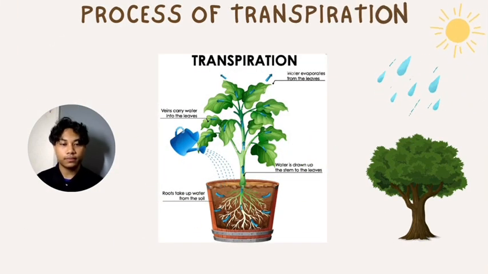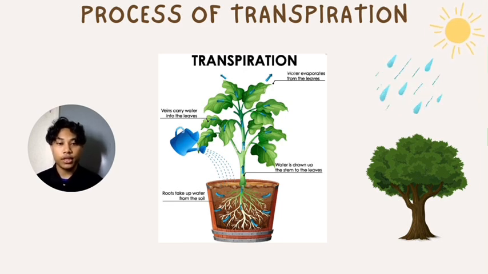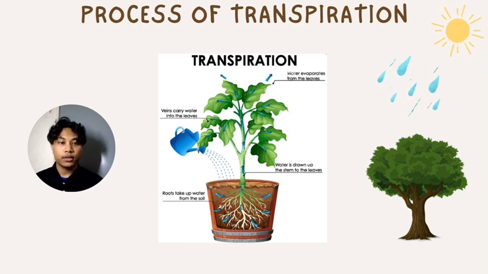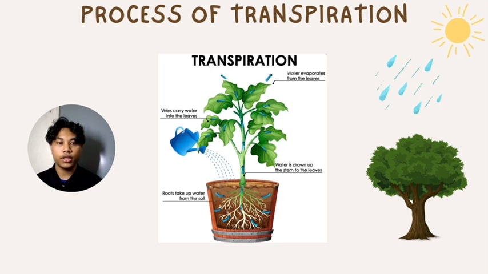Transpiration also has a process that is divided into four steps. The first one is that roots take up water from the soil. The second one is that water is drawn up the stem to the leaves. The third one is that veins carry water into the leaf. And the last one is that water evaporates from the leaf.